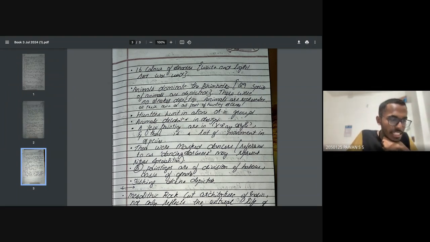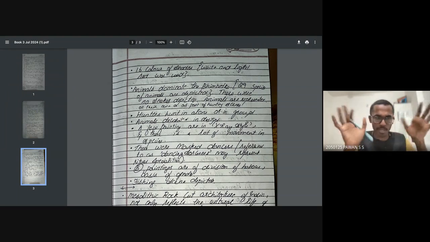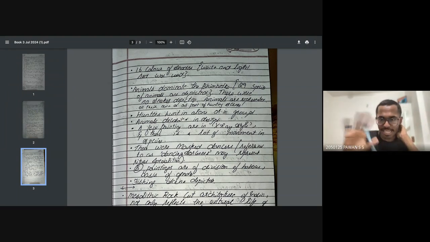There were no snakes depicted. Animals are represented on their own and as part of hunting scenes. So snakes were not there. At that point of time, no snake depiction is there, but other animals around, they could see. Hunters hunt alone and in groups. So that kind of images, where hunters used to hunt, that's a group image. Everything was there in the rock.